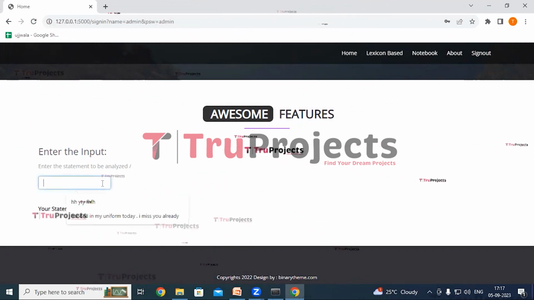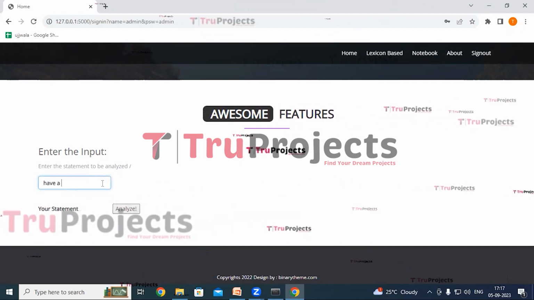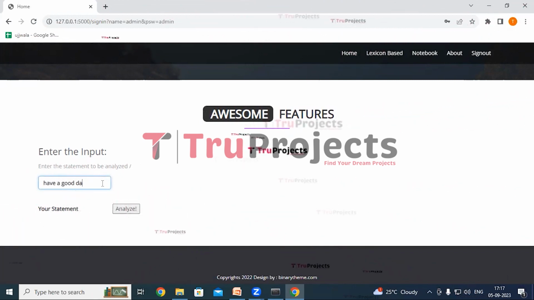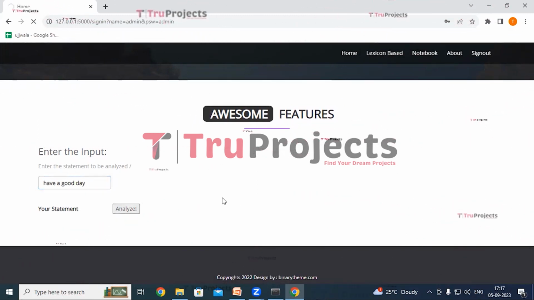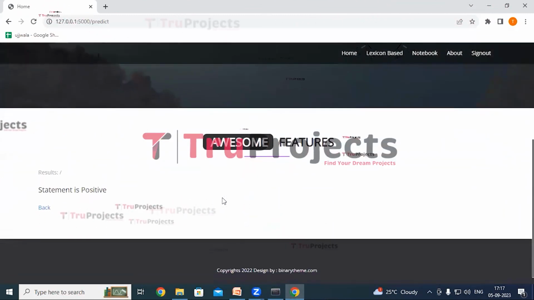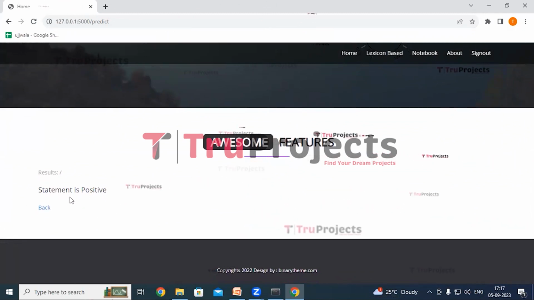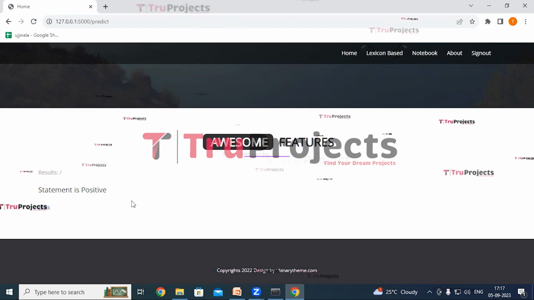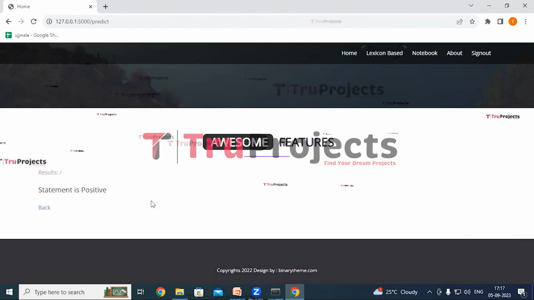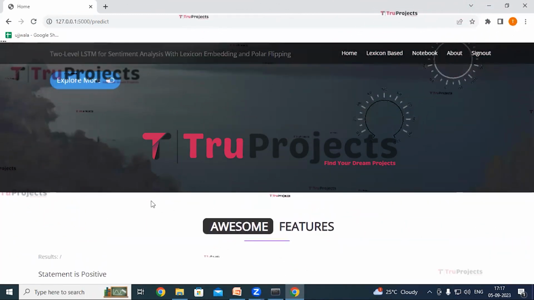So I'm giving the input as have a good day. And click on analyze button. So here we can see the results. The statement is classified as positive sentiment. So similarly, we can give another input and get the classifications.